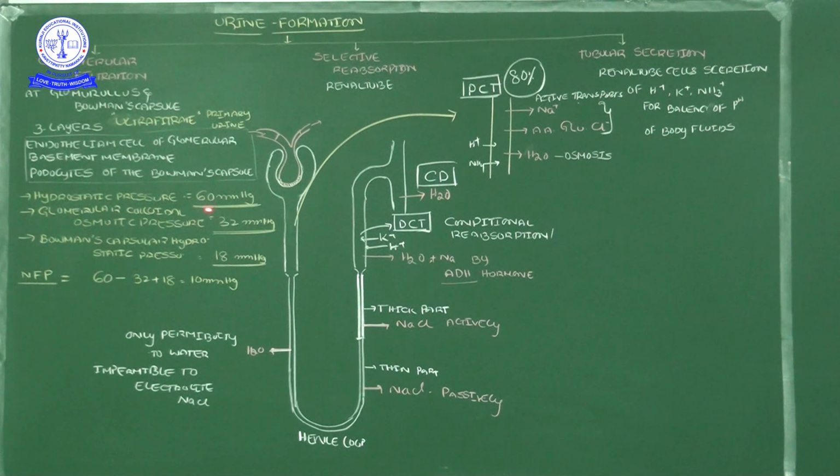That hydrostatic pressure is measured as 60 mmHg; millimeter Hg is a pressure measurement unit. So 60 mmHg, you should remember. So the hydrostatic pressure of the blood is 60 mmHg.